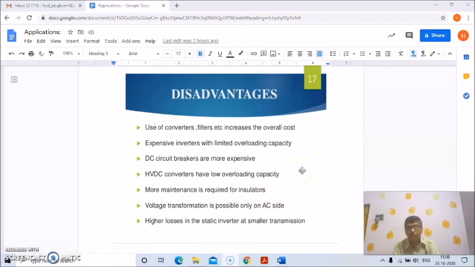I have taken the help of different materials available on the internet, and also the help of books of power electronics by P.C. Sen, then Muhammad Rashid, then P.S. Bimbhra, and Singh and Khanchandani, Power Electronics.